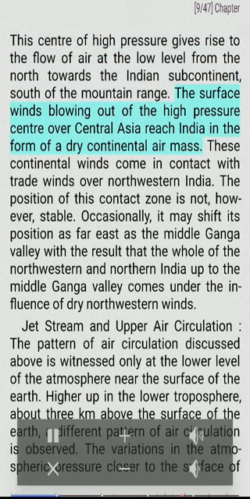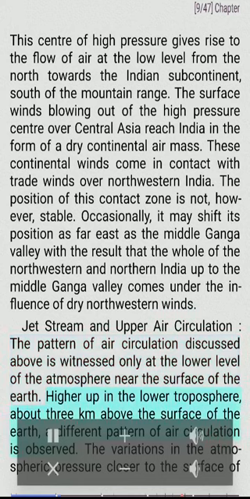The surface winds blowing out of the high-pressure center over Central Asia reach India in the form of a dry continental air mass. These continental winds come in contact with trade winds over northwestern India. The position of this contact zone is not, however, stable. Occasionally, it may shift its position as far east as the Middle Ganga Valley, with the result that the whole of northwestern and northern India up to the Middle Ganga Valley comes under the influence of dry northwestern winds. Jet stream and upper air circulation. The pattern of air circulation discussed above is witnessed only at the lower level of the atmosphere near the surface of the Earth.